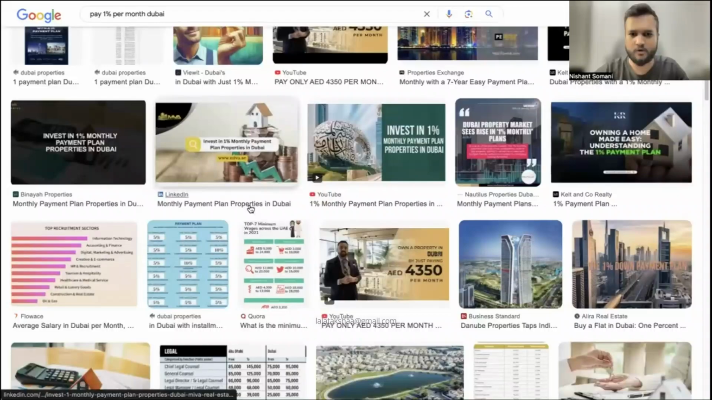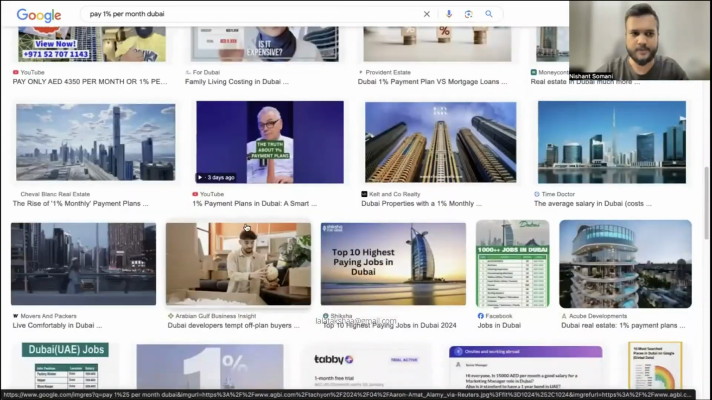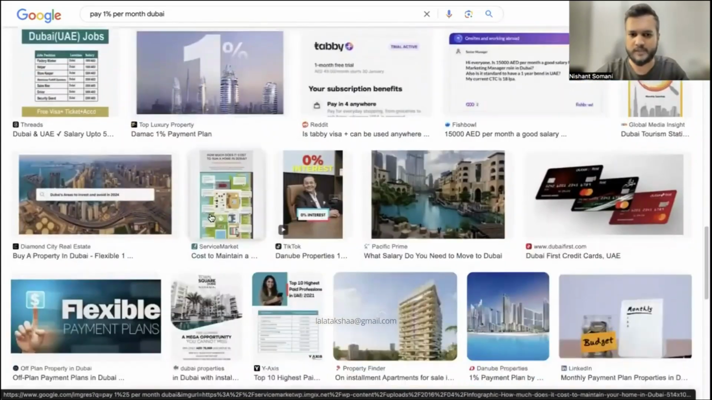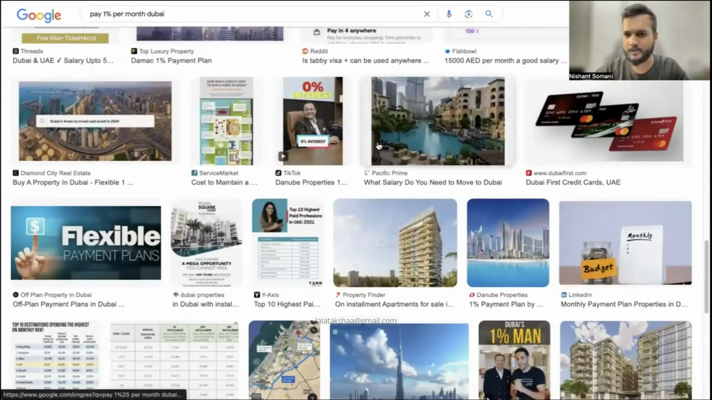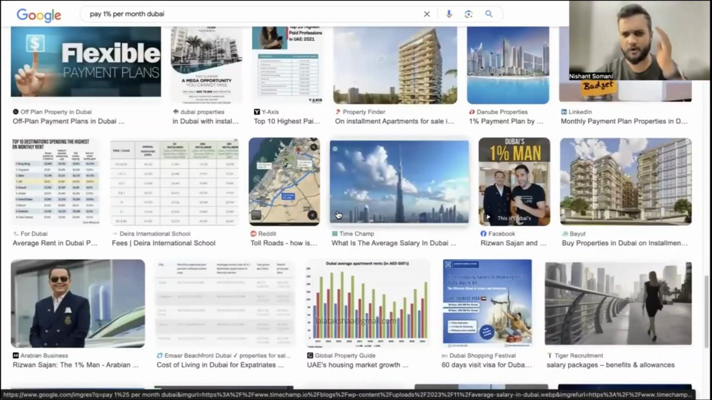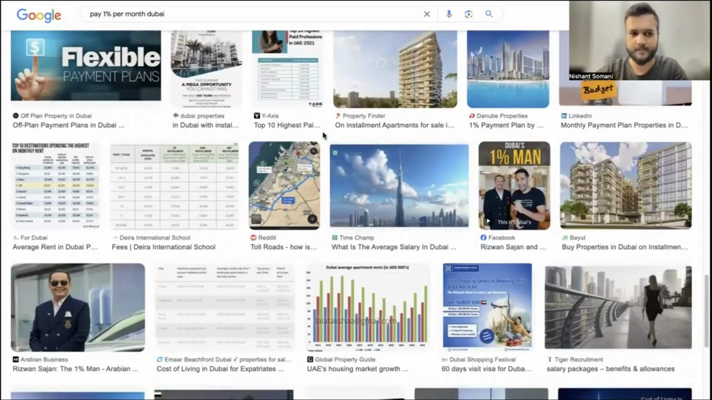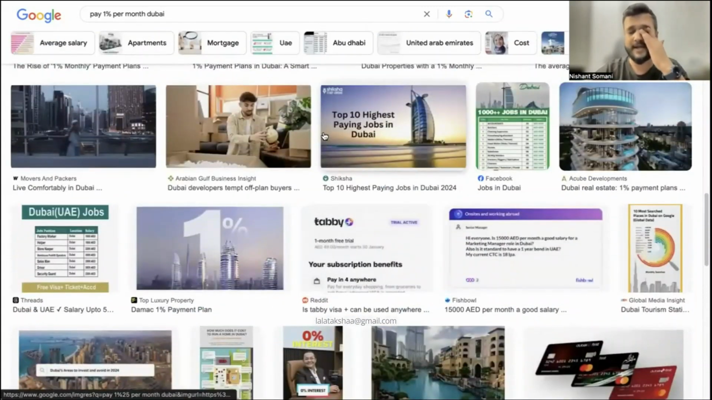Okay, so you will see a lot of these examples. If you just make a Google search, you will see a lot of these examples. This is basically the company Danube. This is the company that started it. Obviously, a lot of people followed it, but Rizwan Sajan, I don't know how to pronounce it, is the person behind the company, and that was his thought: pay 1% per month, and it did incredibly well.